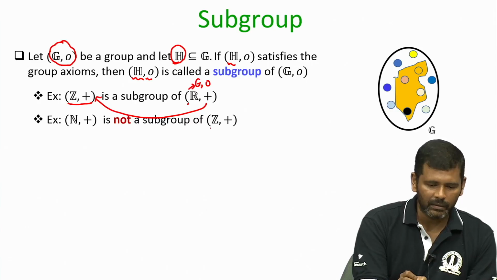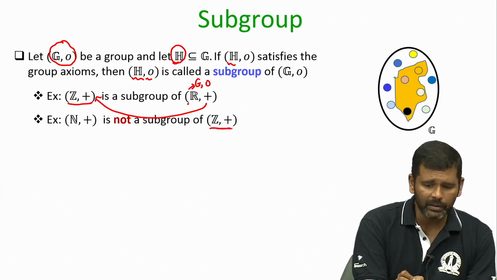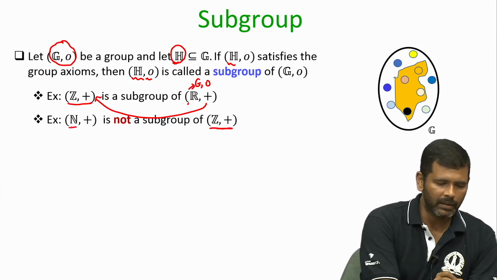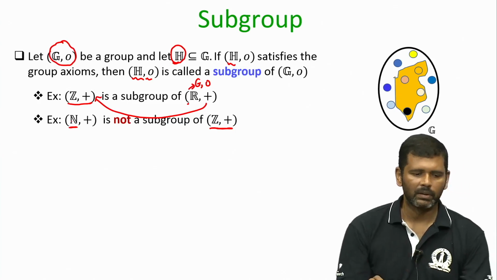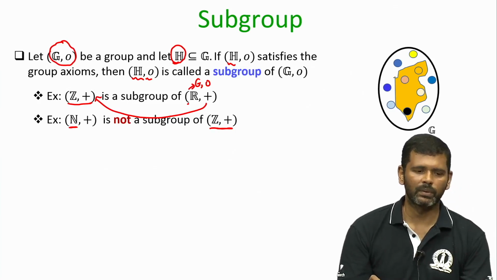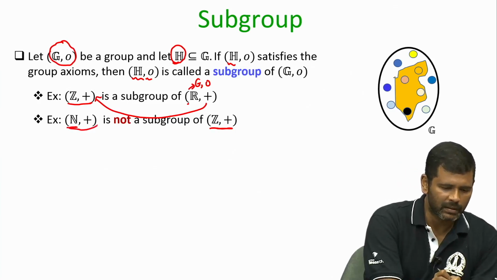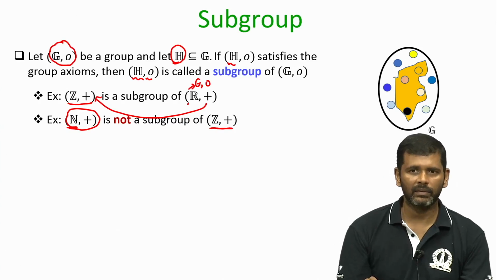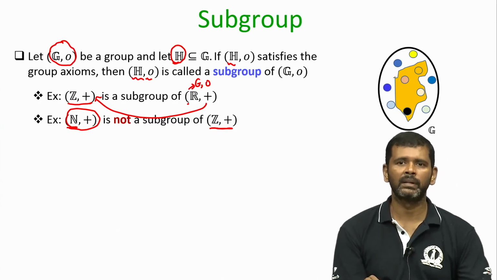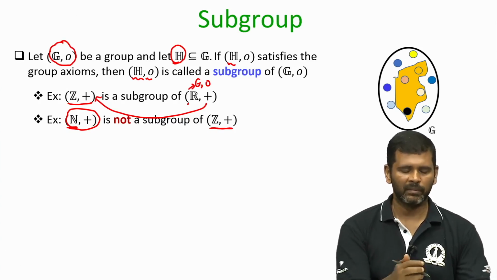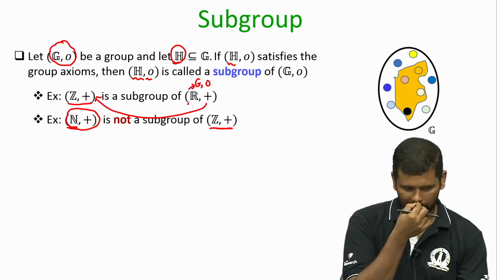Whereas, if I take the set of integers as my main group or the bigger group with the addition operation, and now I take the subset, namely the subset of non-negative integers with the plus operation, then it does not constitute a subgroup, because this set, namely the set of non-negative integers, does not satisfy all group axioms. Namely, the additive inverse is negative and it will not belong to the set of non-negative integers.